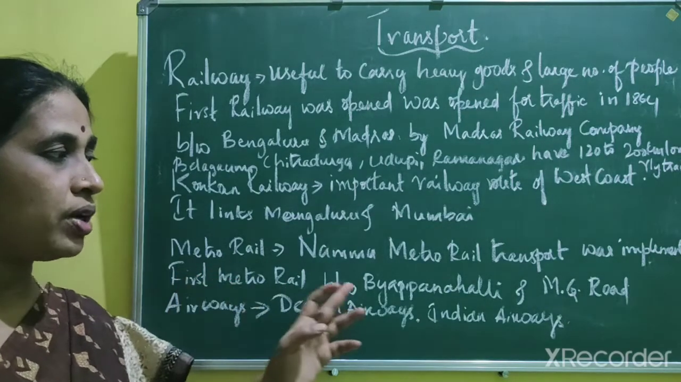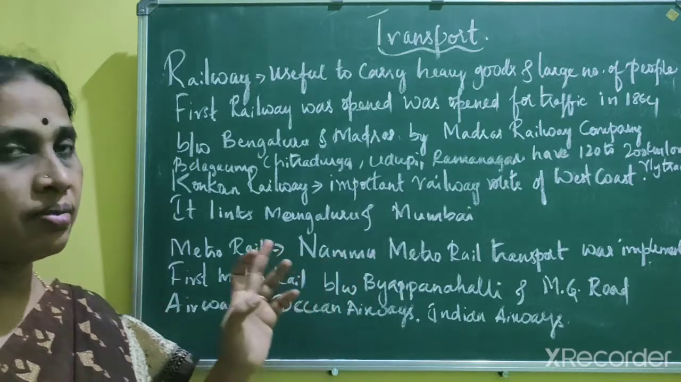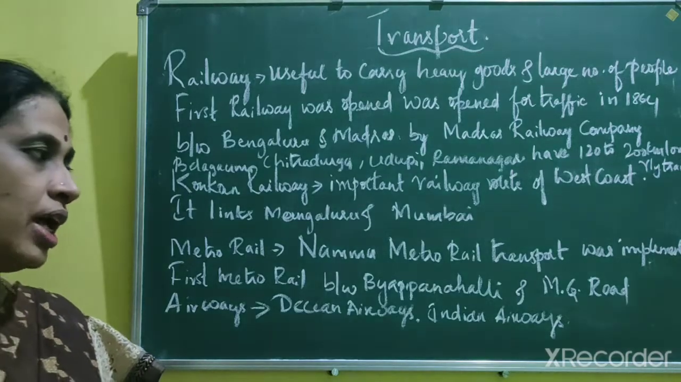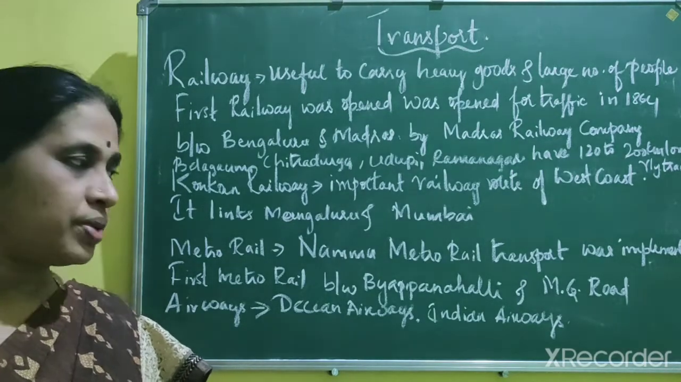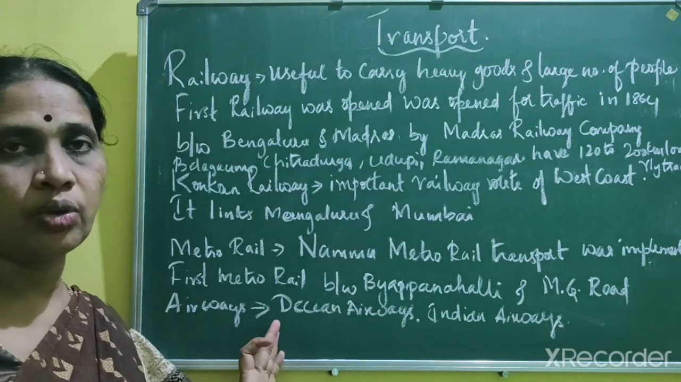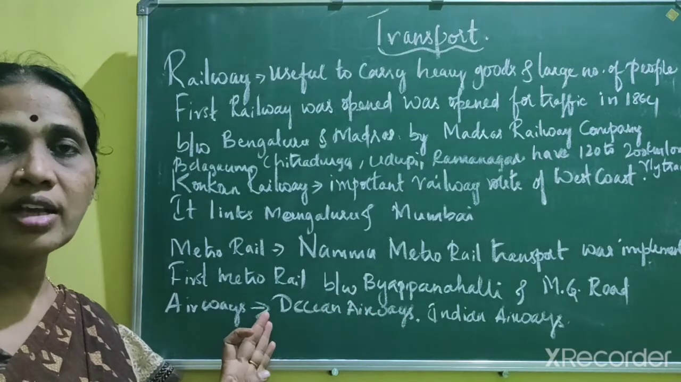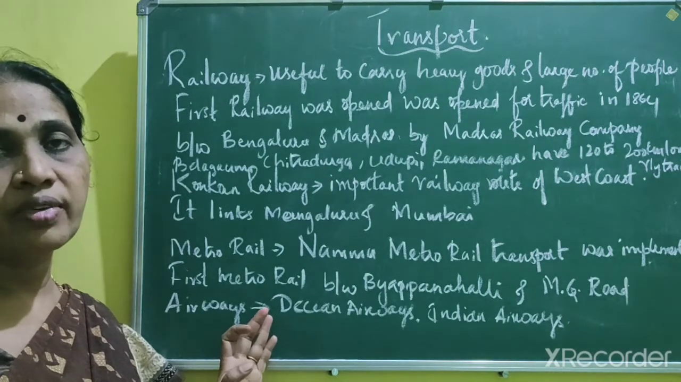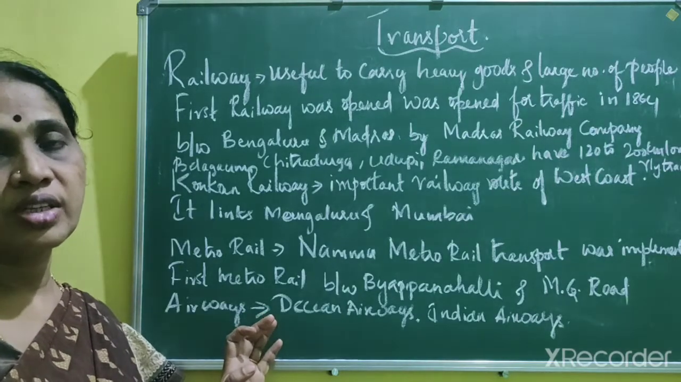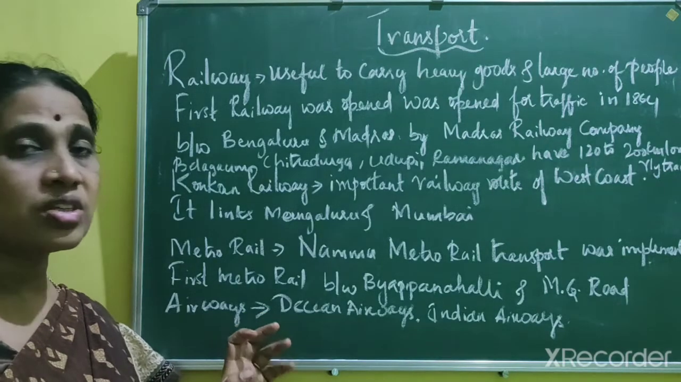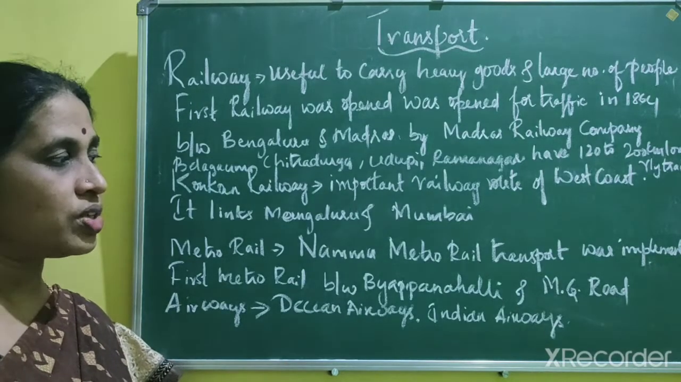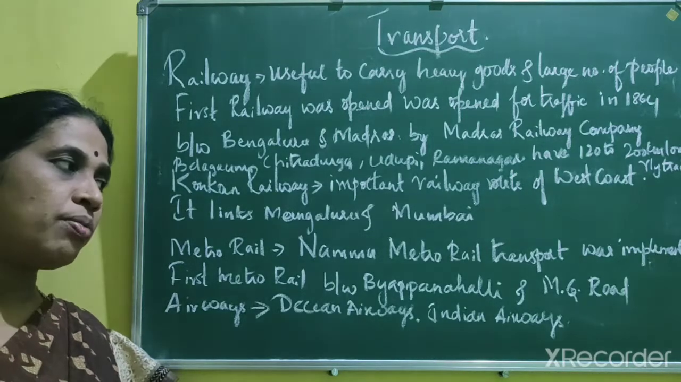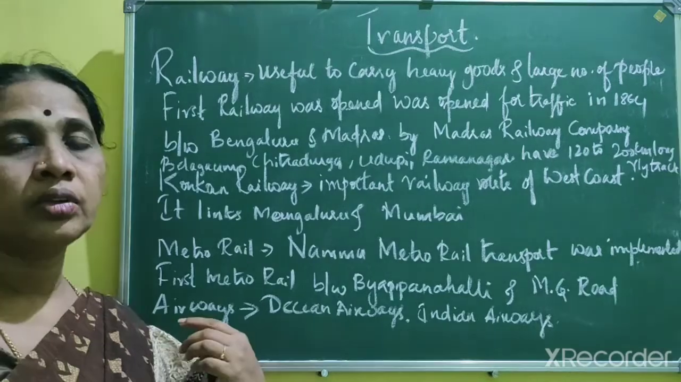Okay, so Namma Metro Rail Transport was an important plan implemented in the year 2011. The first metro rail was between Baiyappanahalli and MG Road. You could see that lakhs and lakhs of people are utilizing this, and the main advantage is that you can travel in this train very fast. That means it saves time. Since it takes less time, many people are utilizing this. So Namma Metro has become one of the important railway routes in Karnataka.